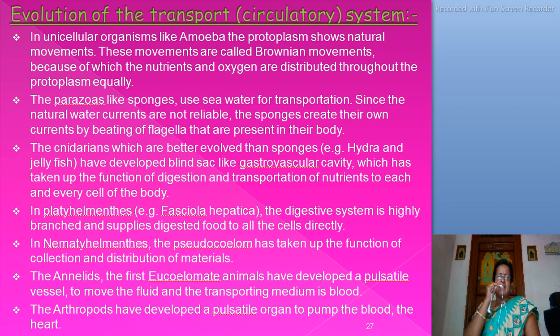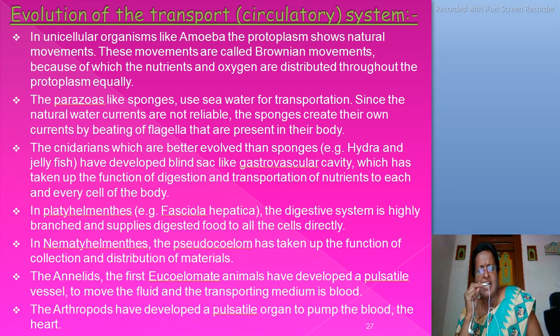In Platyhelminthes, an example is Fasciola hepatica. The digestive system is highly branched and supplies digested food to all the cells directly. Next phylum, Nematohelminthes, nematoda.